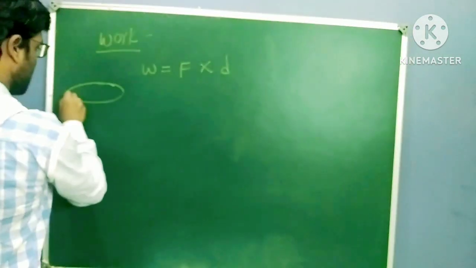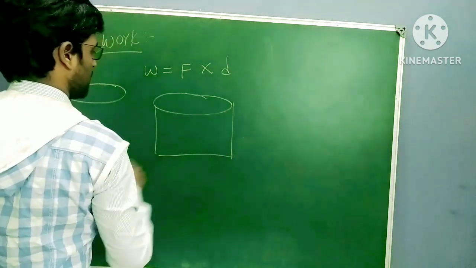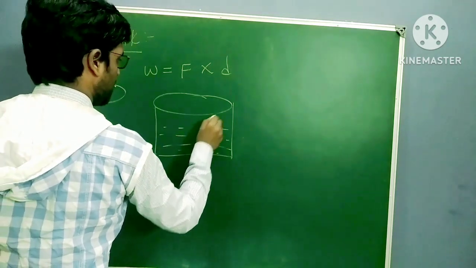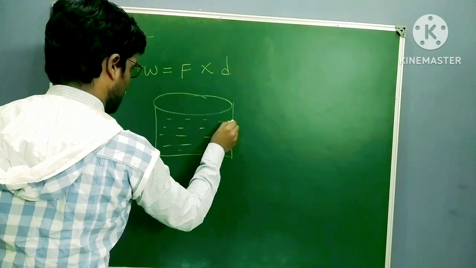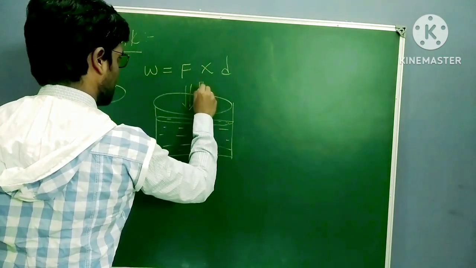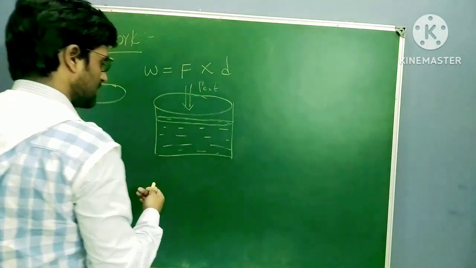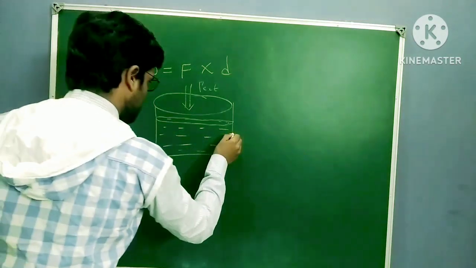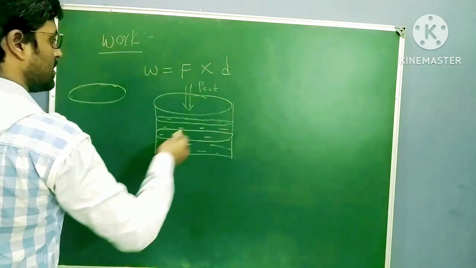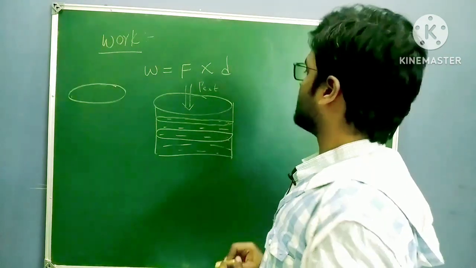I'm taking again this beaker, where gas particles are there. Initially my gas level is here. After applying some external pressure, because of compression of the gas, my gas level is now here. So there is a displacement.